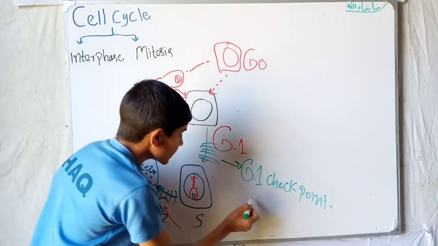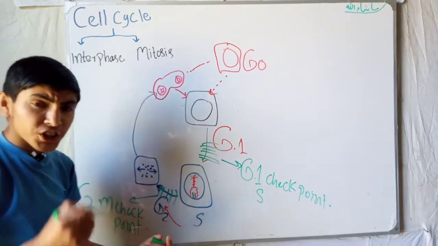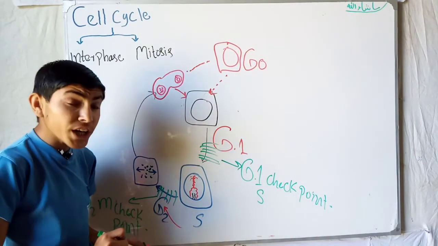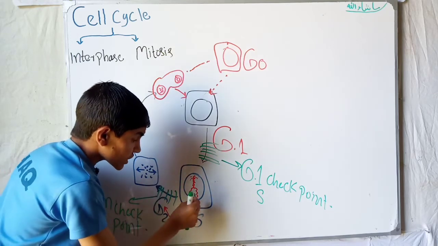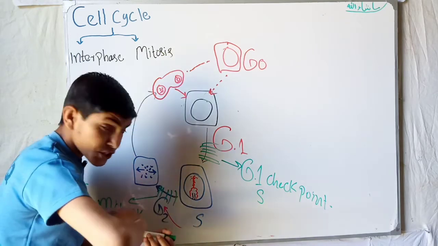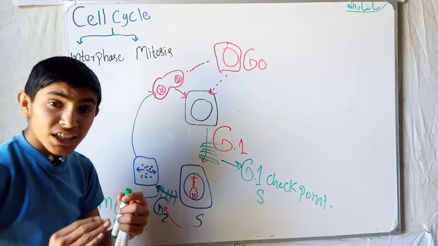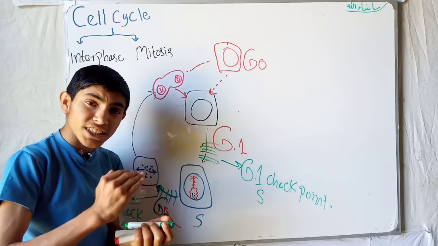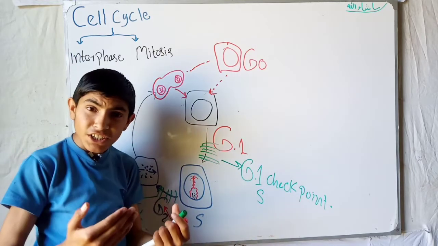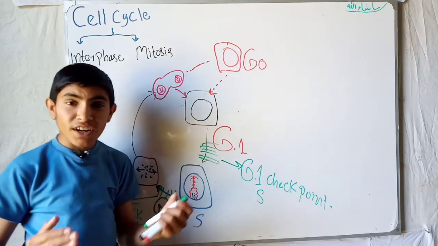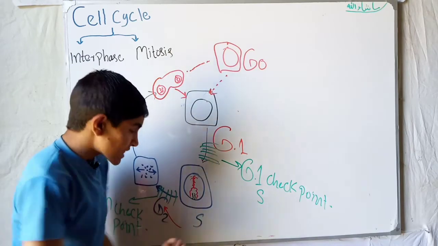That was the G1 checkpoint. At the G2 checkpoint, the cell is checked after the S phase, in which the duplication of the genetic material occurs. So at this point the cell checks whether the genetic material is completely duplicated or not, or whether there is some mutation in it.